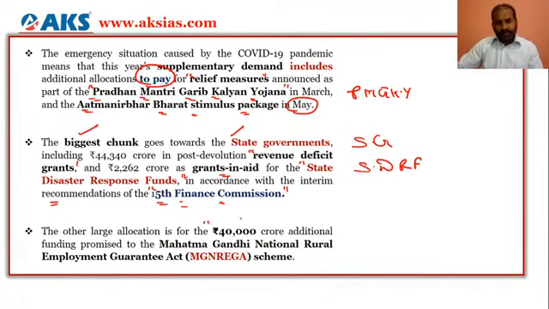And there are other payments which have to be made, that is, an additional 40,000 crore funding has been promised for the MGNREGA scheme, that is the Mahatma Gandhi National Rural Employment Guarantee Act scheme. So for this also the supplementary demand for grants will be used to pay the relief.